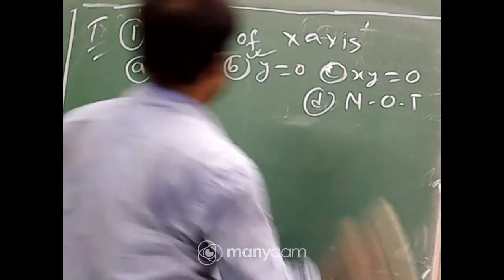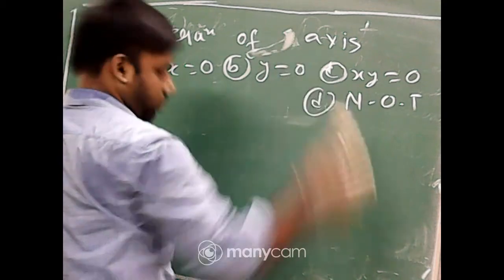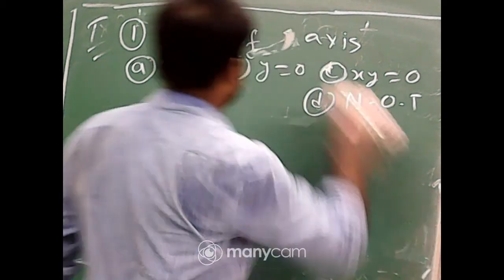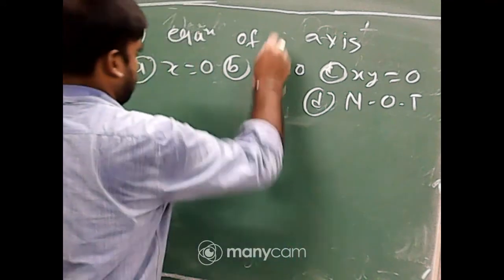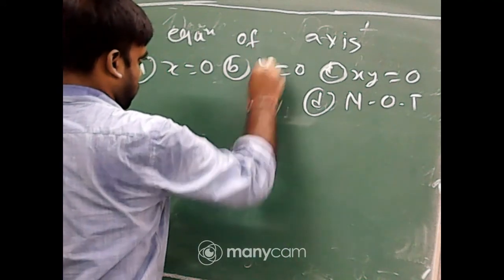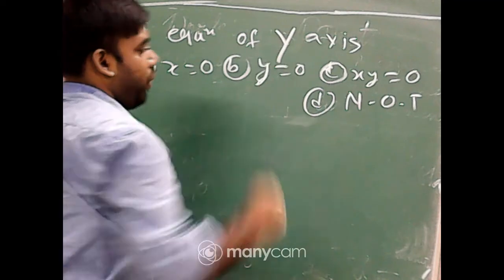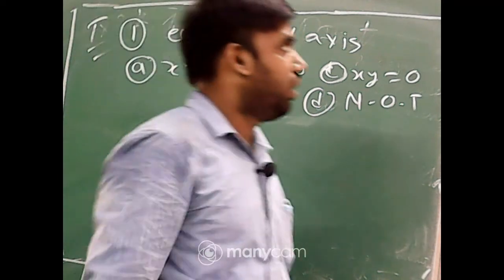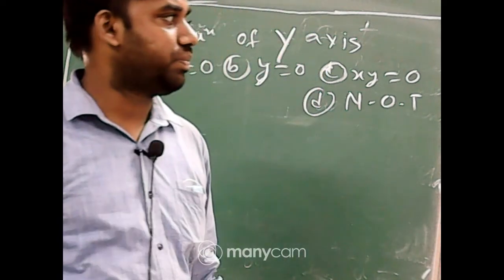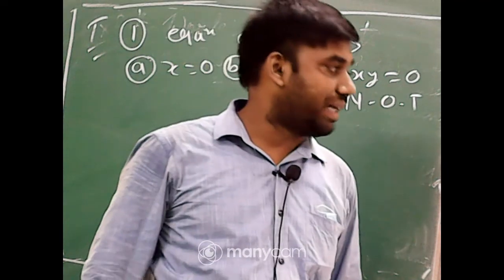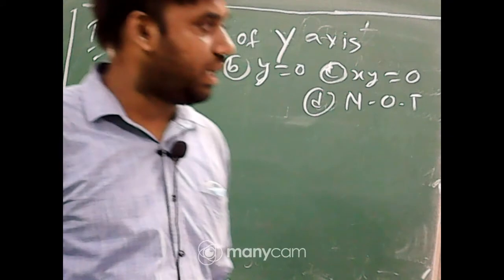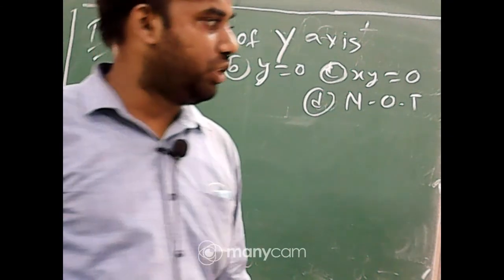Now next question. Tell me the equation of y-axis. Nafisa Akhtar, x equal to 0.